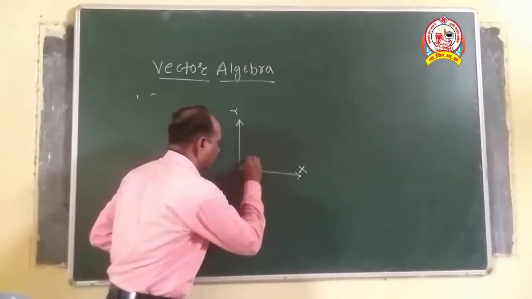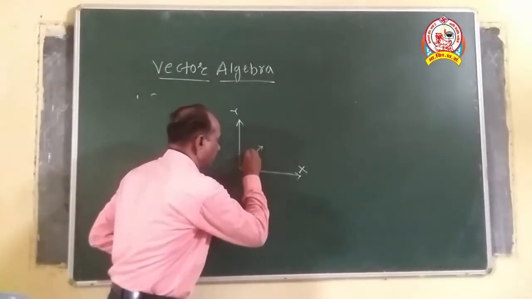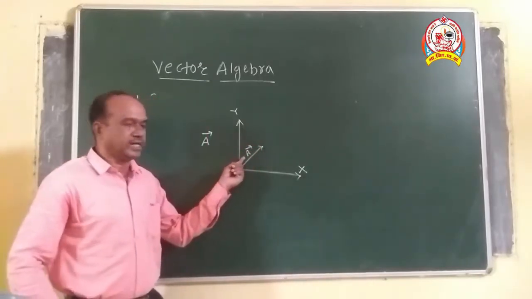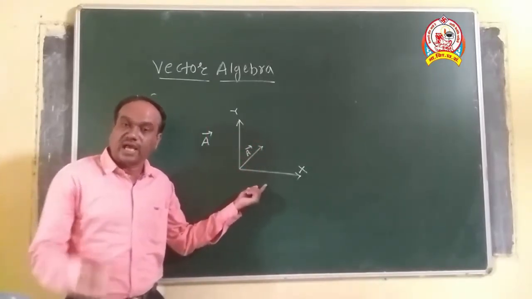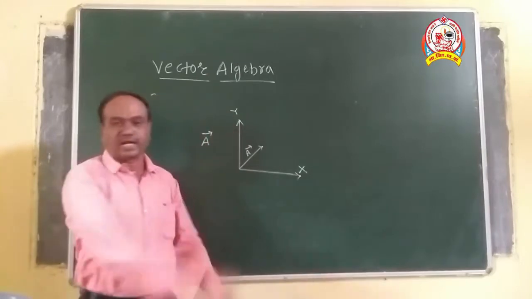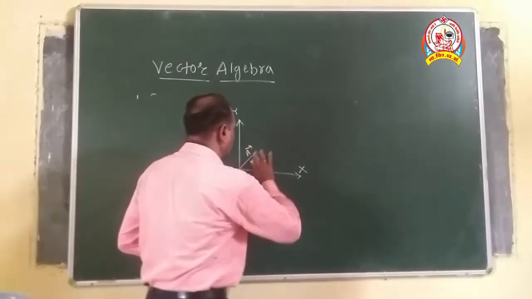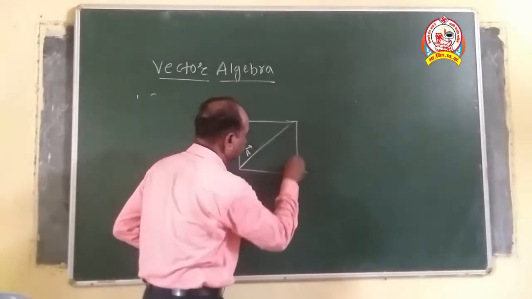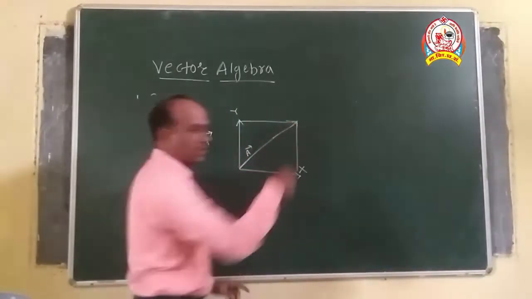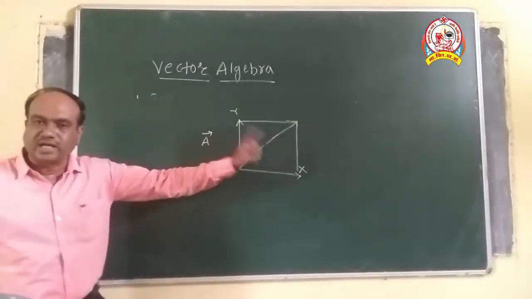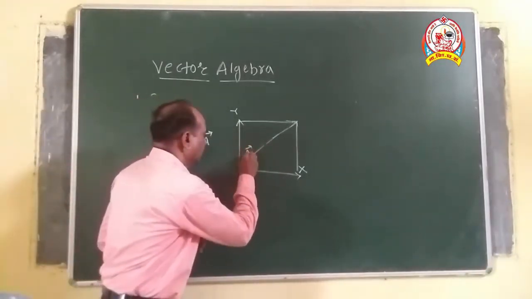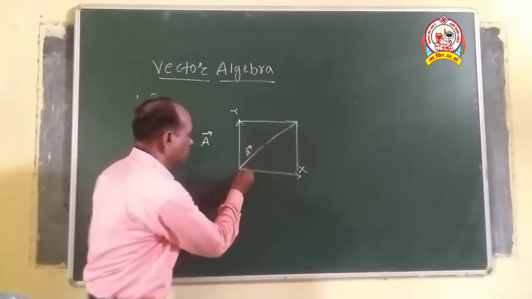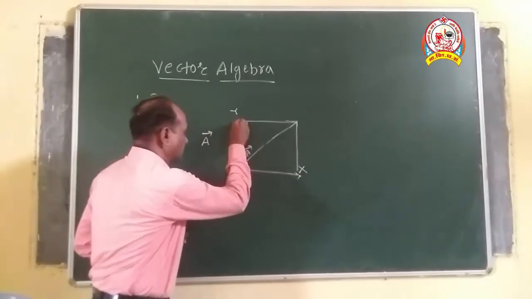Like this, vector A is represented along the x-axis and along the y-axis. Now, the resultant becomes like this. The resultant will be nothing but vector A equal to its x-axis and y-axis components.